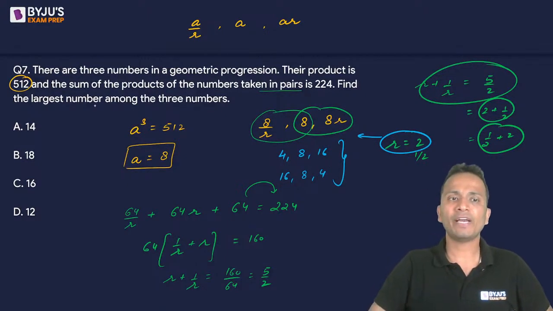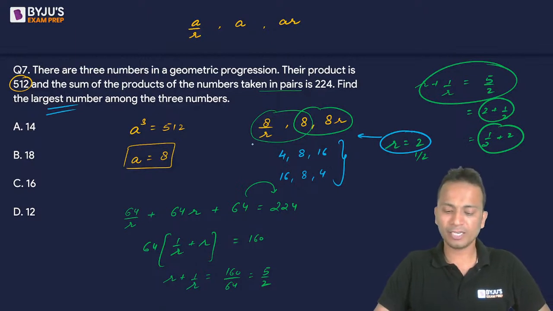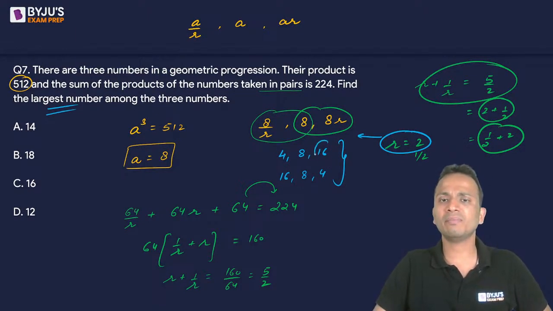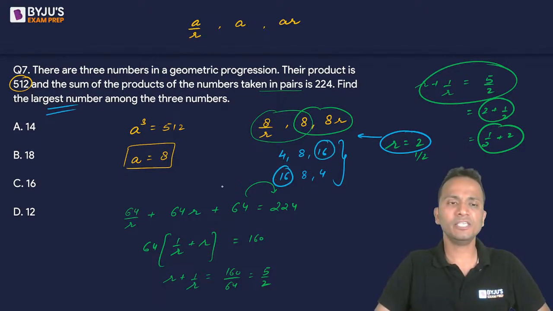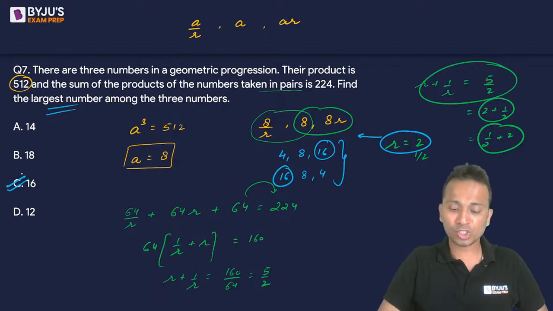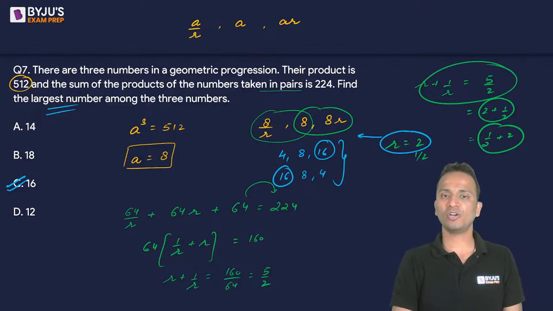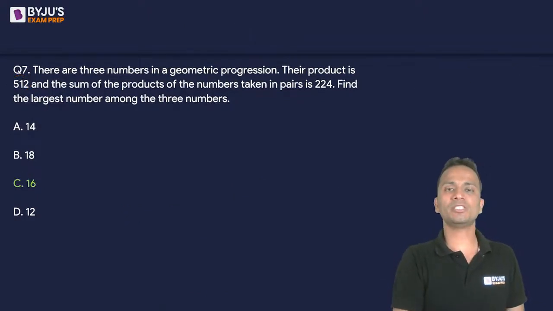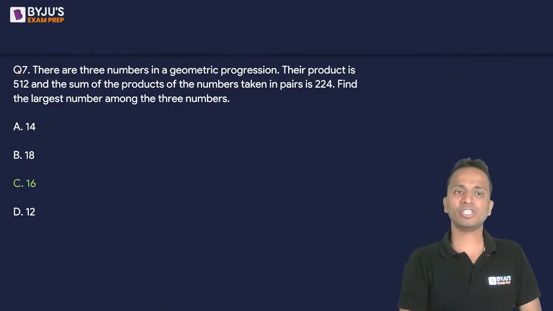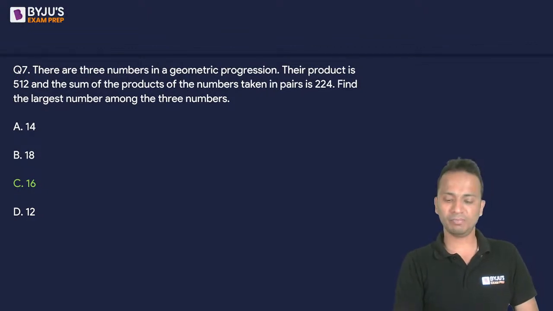Now here we have to find out the largest number among the three numbers. In both the cases it will be 16. So 16, that is option C, will be the correct answer for this question, which is the largest number among the three numbers.